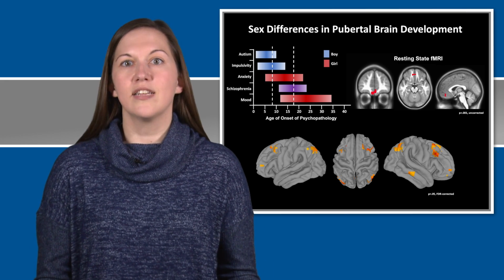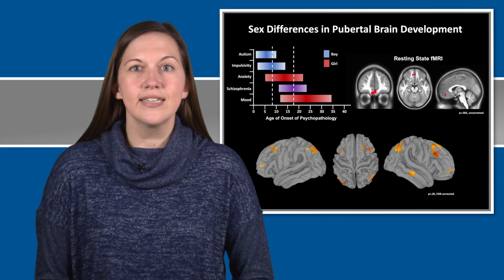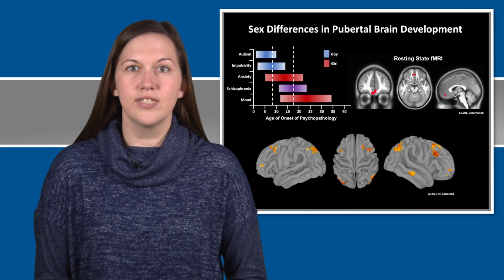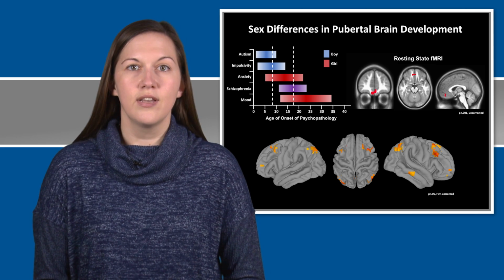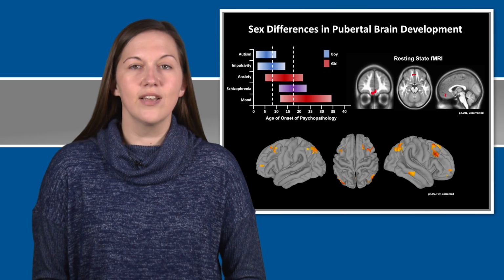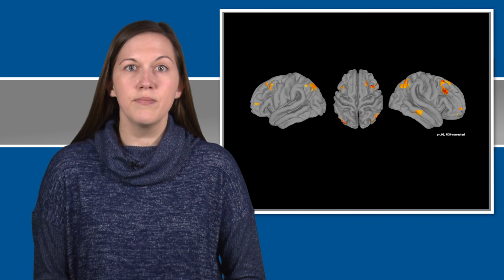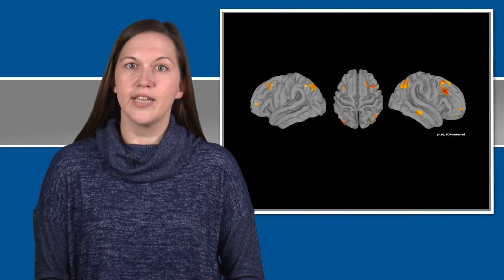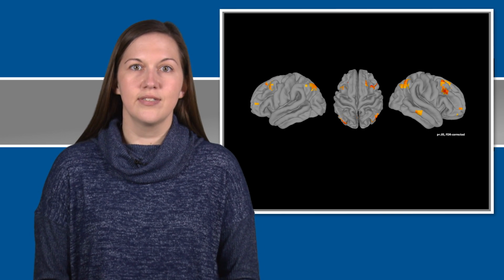However, as our first analysis only identified the voxels that showed the greatest differences, we had to conduct a secondary analysis to understand the directionality and magnitude of those differences. The results of the second analysis are at the bottom. We found 7 regions that showed greater medial prefrontal cortex connectivity in girls compared to boys, and none where boys were greater than girls.